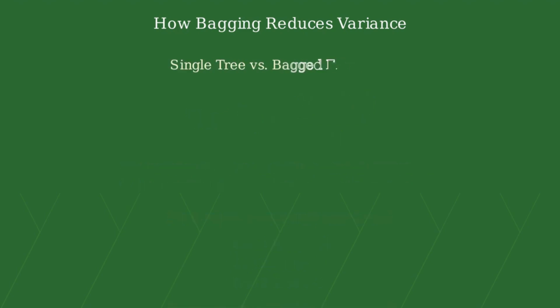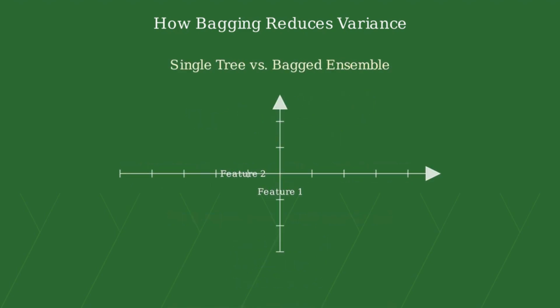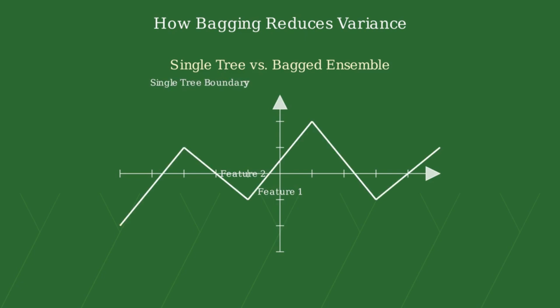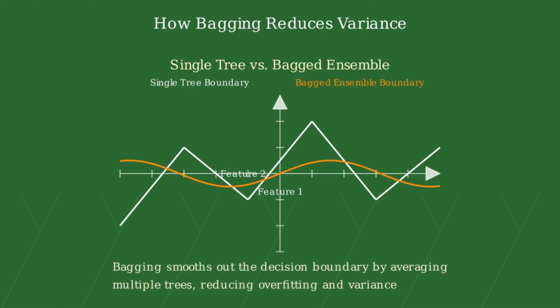Let's visually compare a single decision tree's boundary with a bagged ensemble's boundary. A single decision tree creates a jagged decision boundary that closely fits the training data, but may not generalize well. In contrast, a bagged ensemble produces a smoother boundary by averaging multiple trees, reducing overfitting. This smoother boundary is less sensitive to small changes in the training data, demonstrating how bagging effectively reduces variance.